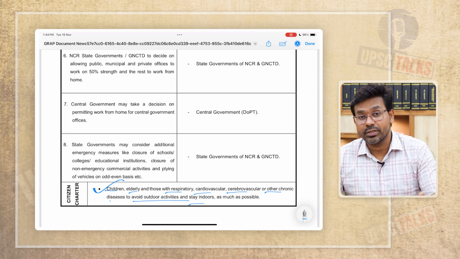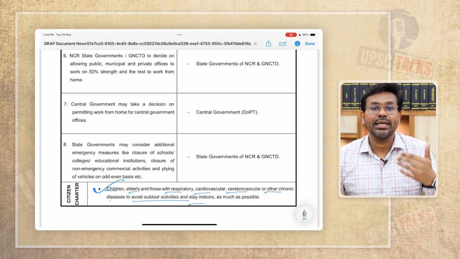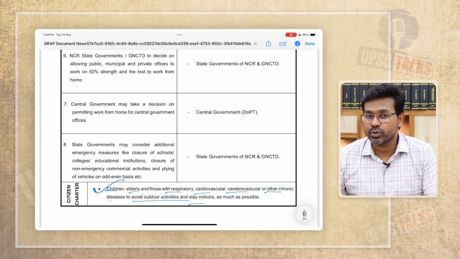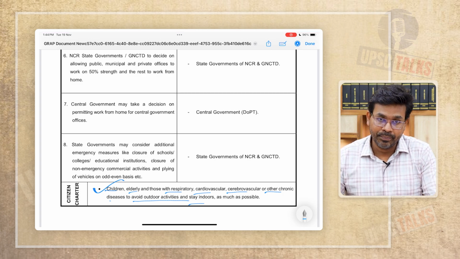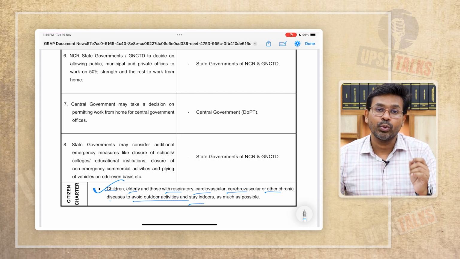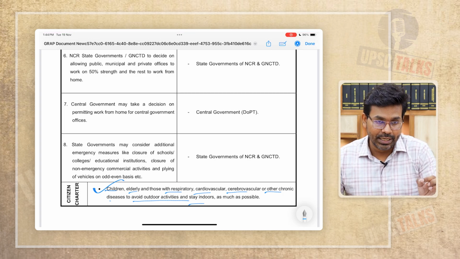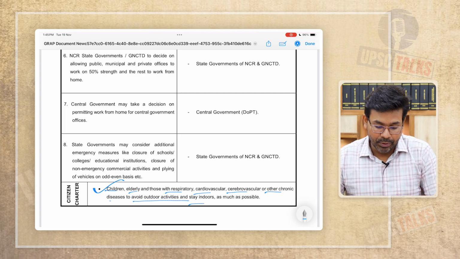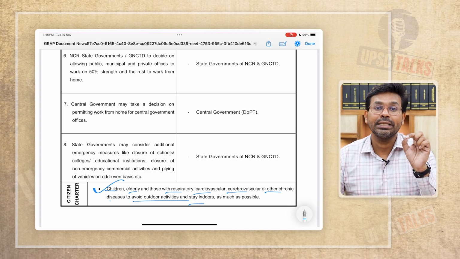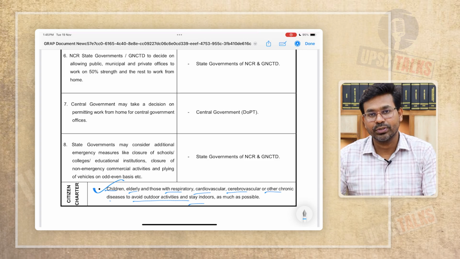Apart from this, what is the importance of this graded response action plan that we have discussed? Basically, it helps to take immediate response by different authorities of the government. Okay, apart from this, it also generates public awareness among people that you need to take some activities. You are also responsible, right, to take certain actions, so that your actions do not contribute to more air pollution, so that your actions can help in the minimization of the air pollution. And also it sets the accountability, right? This document sets the accountability on the respective departments of the government, that they are accountable to take specific measures to reduce the air pollution.